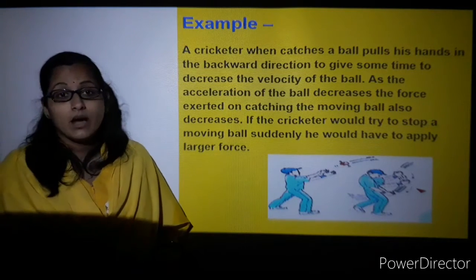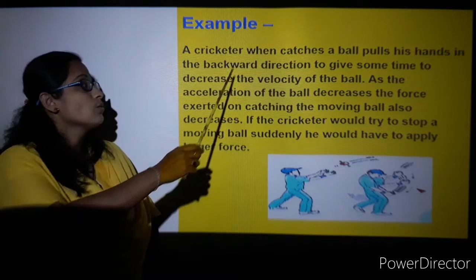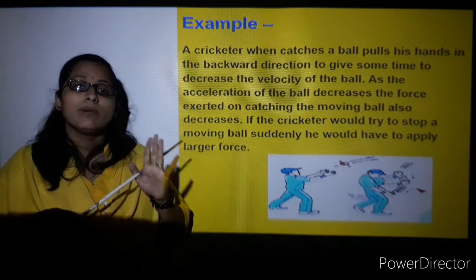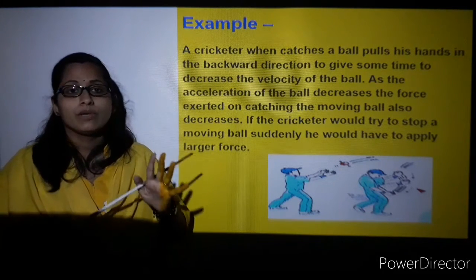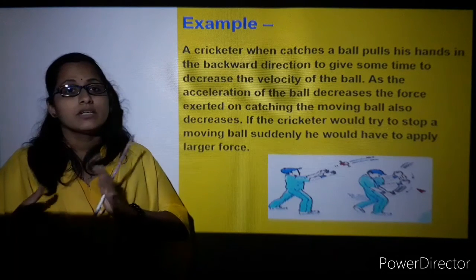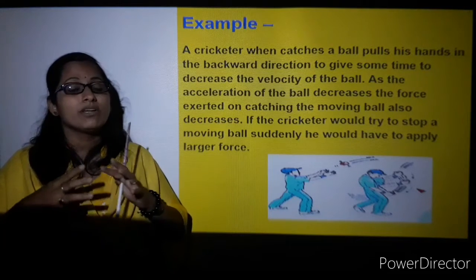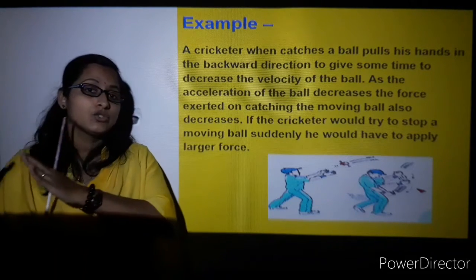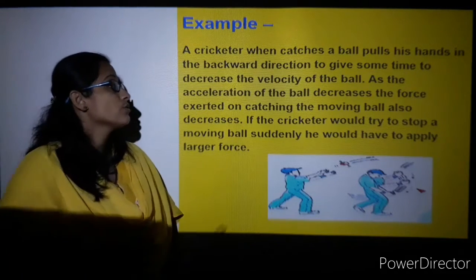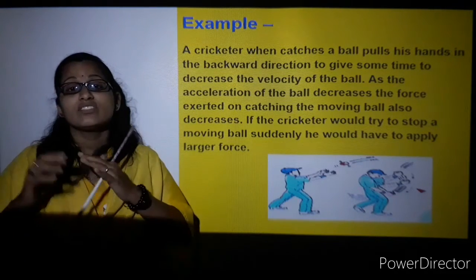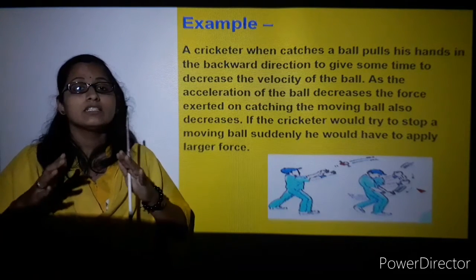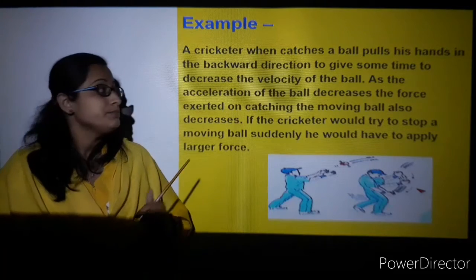We'll take an example here. A cricketer catches a ball. You might have played cricket, right? When the batsman hits the ball, it has a higher velocity, and when the fielder catches the ball, the momentum of the ball makes his hands move backward. He pulls his hands backward to give some time to decrease the velocity, else his hand will be hurt.